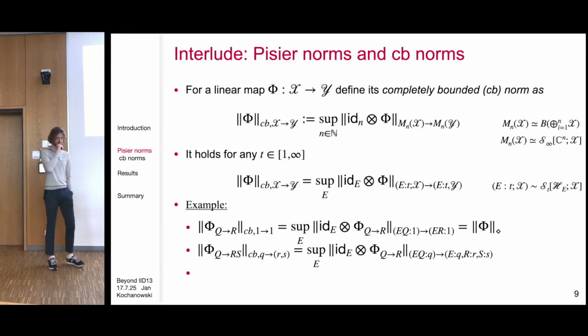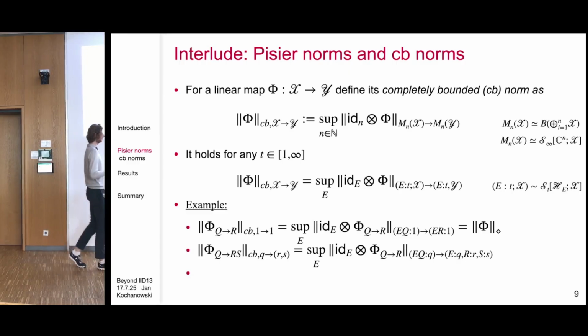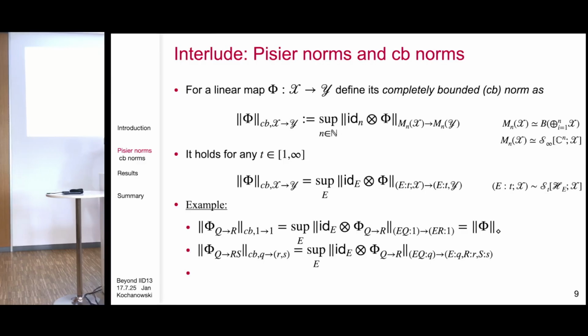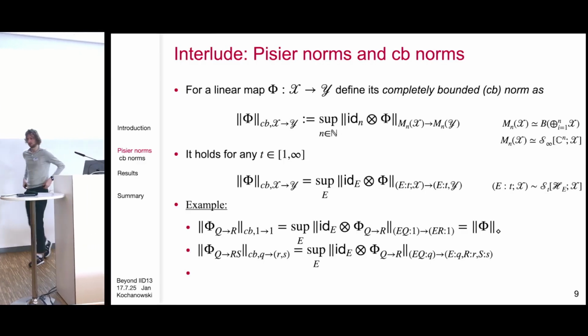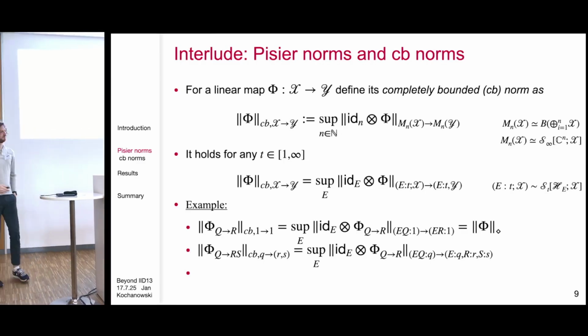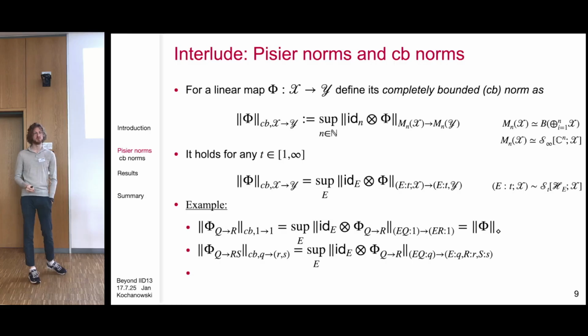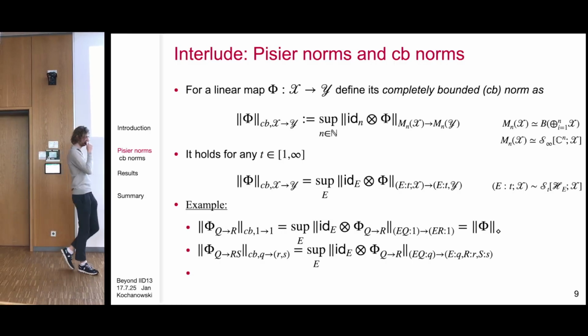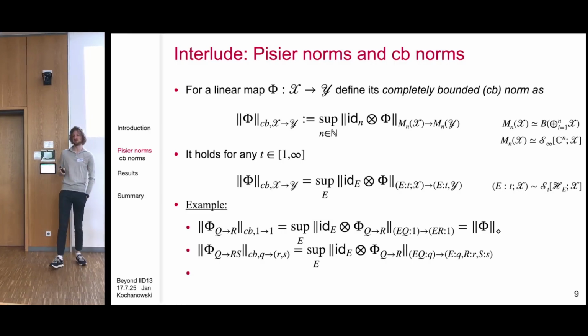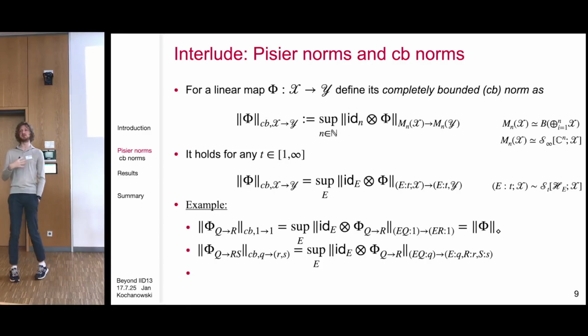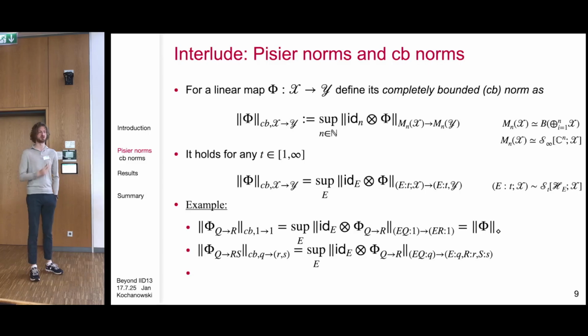But what we see here is that sometimes we care about more than two indices, right? And this is a problem because most of the quantum info literature and for some reason most of the operator space literature only explicitly considers two-indexed Schatten norms.